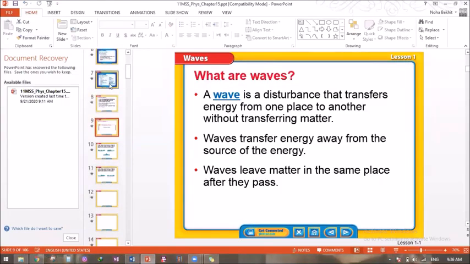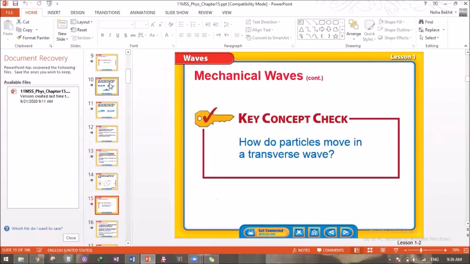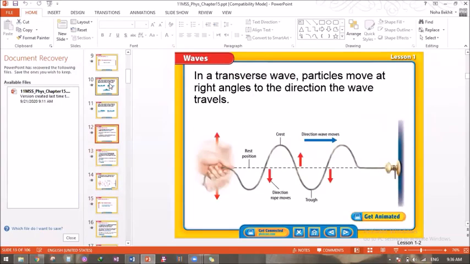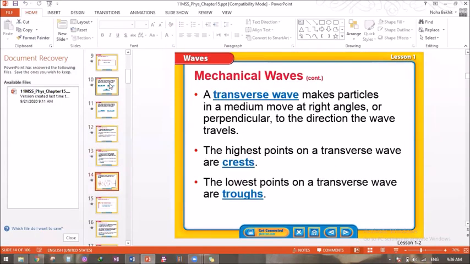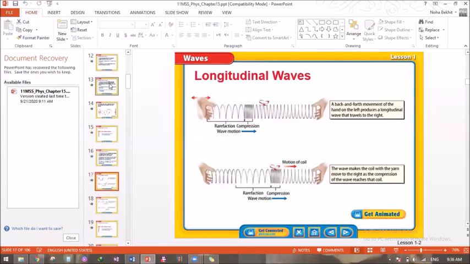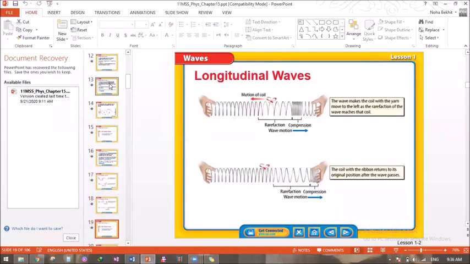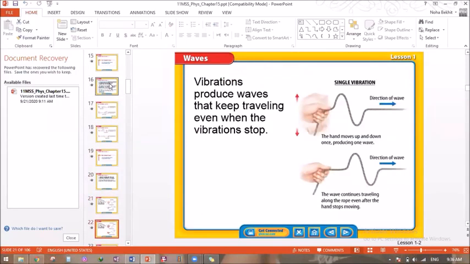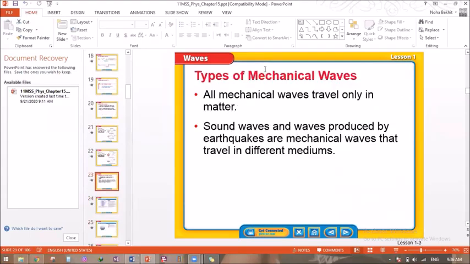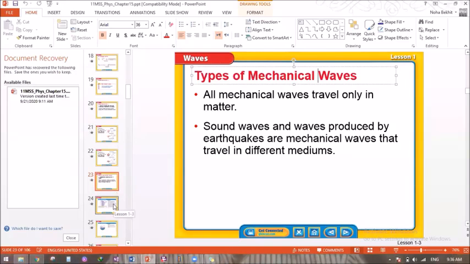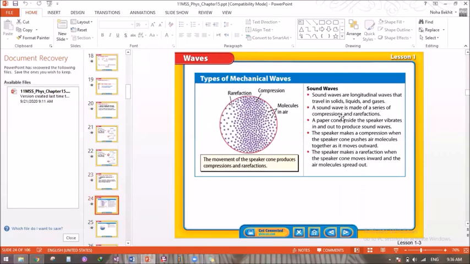Let's go back to that point. When you learned about the waves, a mechanical wave, transverse wave, and a longitudinal wave, and then we move to the examples of the waves. Guys, if the meeting ends, please come back again if we didn't finish the sheet.